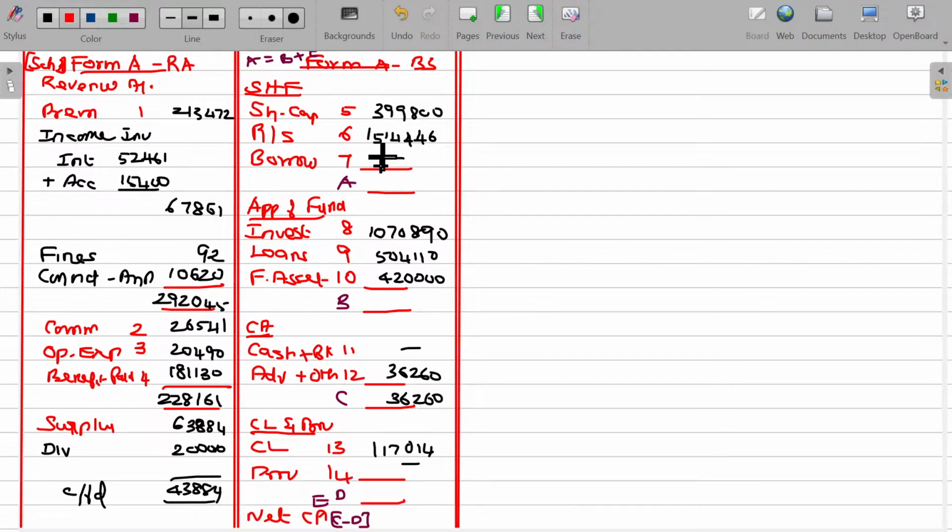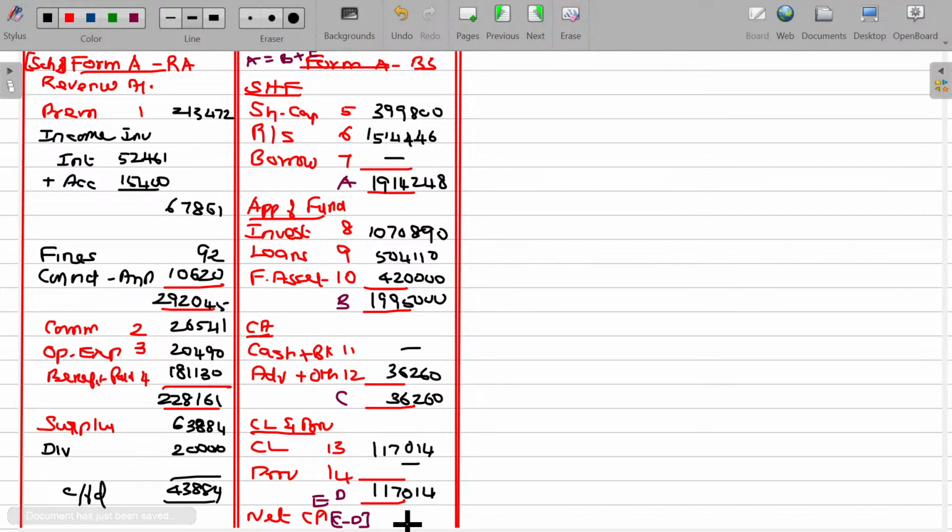Come on, total the shareholders' funds. 19 lakhs 14,246. This will be 19 lakhs 95,000, and this will be 1,17,014.